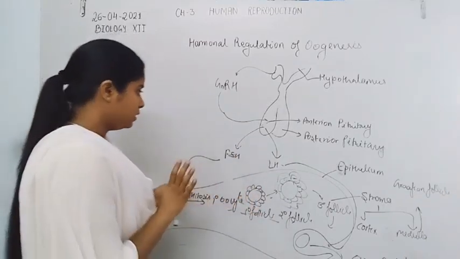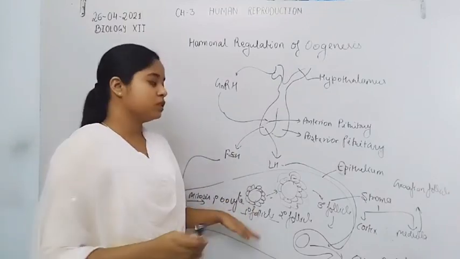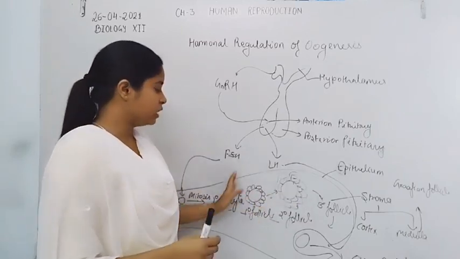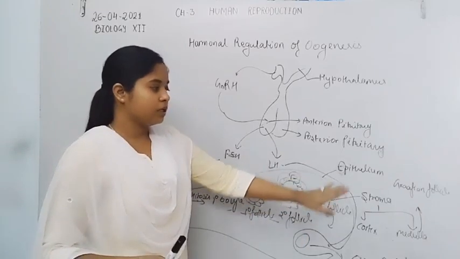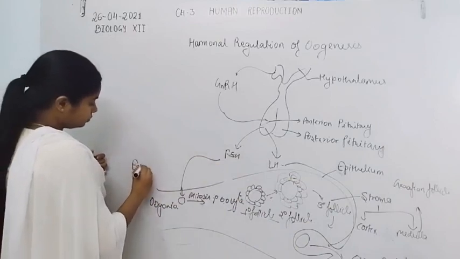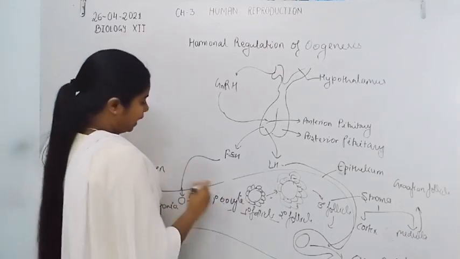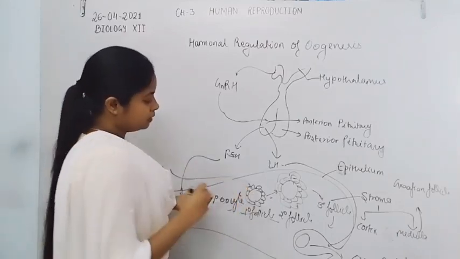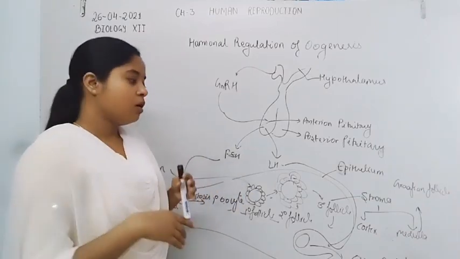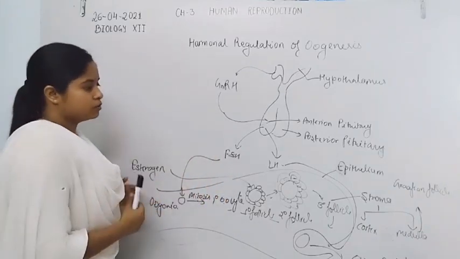But they also indirectly help the oogenesis process, because the estrogen secreted by the follicles, which are formed by follicular cells aggregated on the primary oocyte and converted into the Graafian follicle. As the follicles mature or the number of follicular cells increases, the level of estrogen also increases.